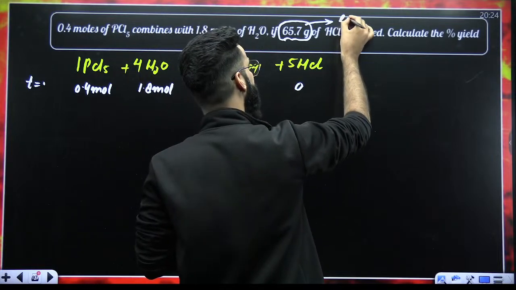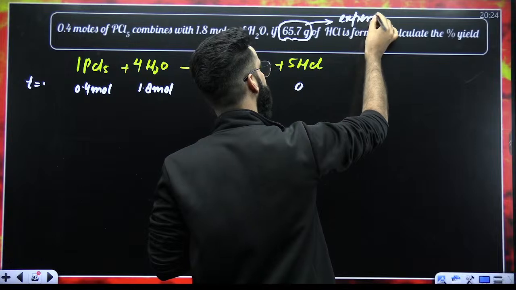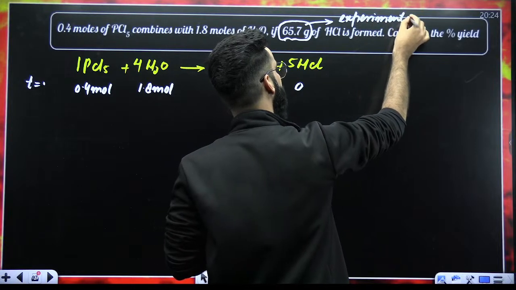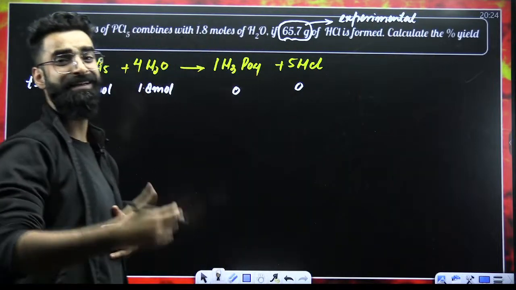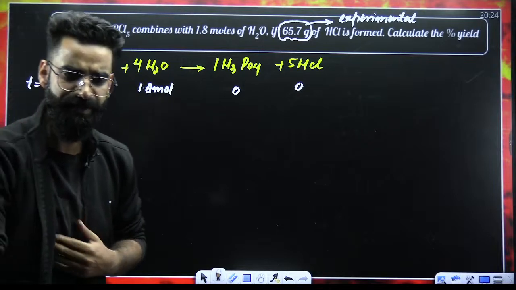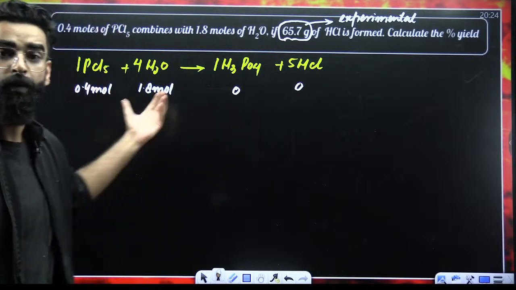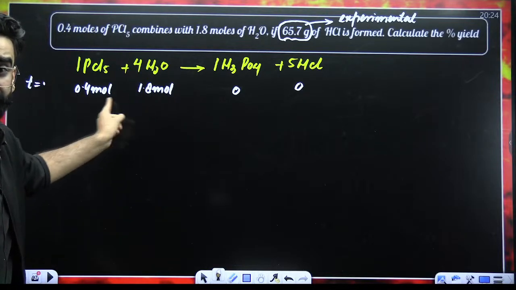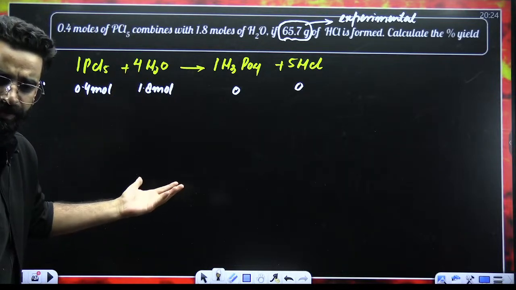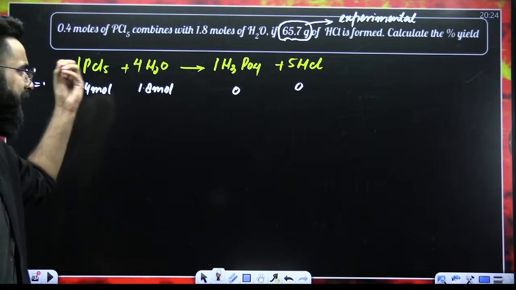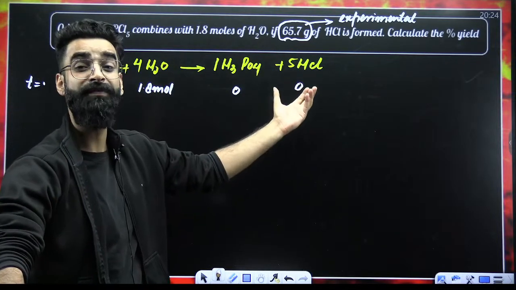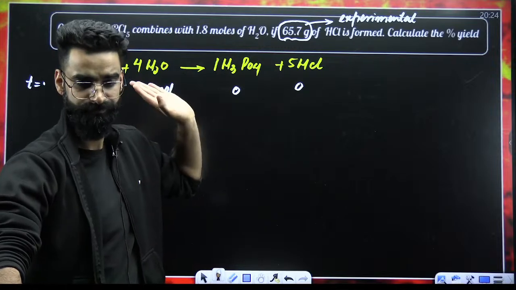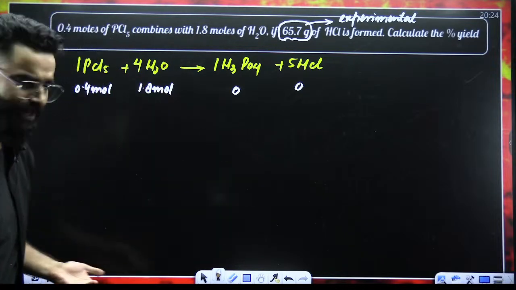So this is my actual amount, my experimental amount. Now what do I need? I need the expected amount. How do I calculate the expected amount? With the help of stoichiometry. Now, what exactly will I be using? I'm given the amounts of both the reactants, so I'll be using the limiting reagent concept. With the help of the limiting reagent concept, I'll get to know how many grams of HCl should get formed. And then we'll be done.